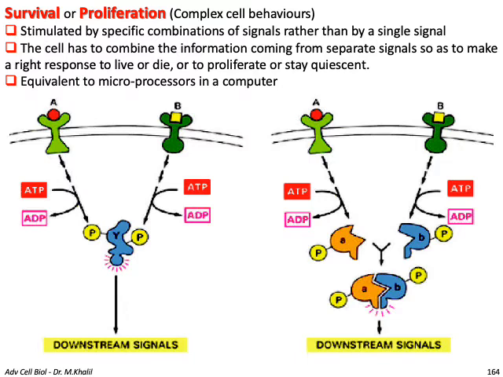Another mode of conveying the signal also comes from multiple receptors with different signaling molecules, leading to two different protein subunits. Each of them is activated by its own receptor, and then the binding of these two activated subunits will lead to conveying of the signal downstream of the initial signal.